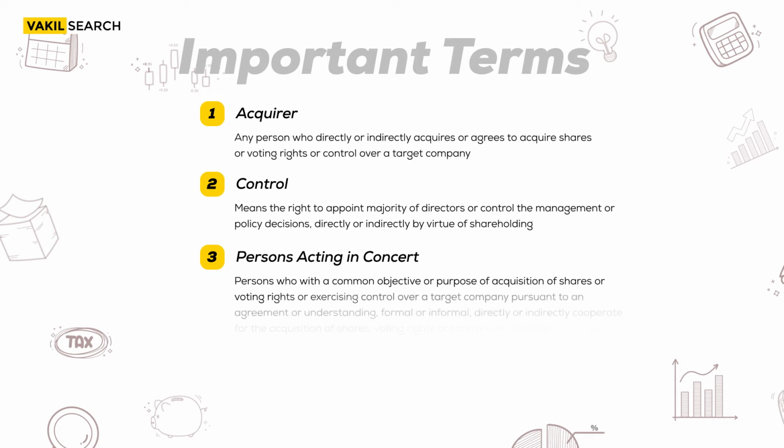Another important term that one must be aware of is persons acting in consort. Persons who with a common objective or purpose of acquiring shares or voting rights or exercising control over a target company pursuant to an agreement or understanding, formal or informal, directly or indirectly cooperate for the purpose of acquisition of shares, voting rights, or control over the target company.